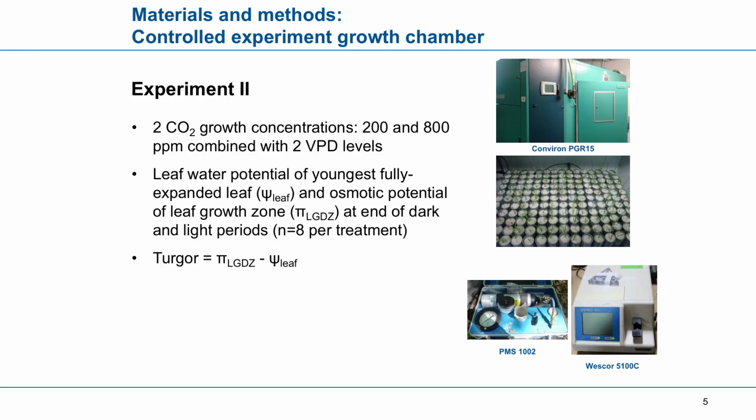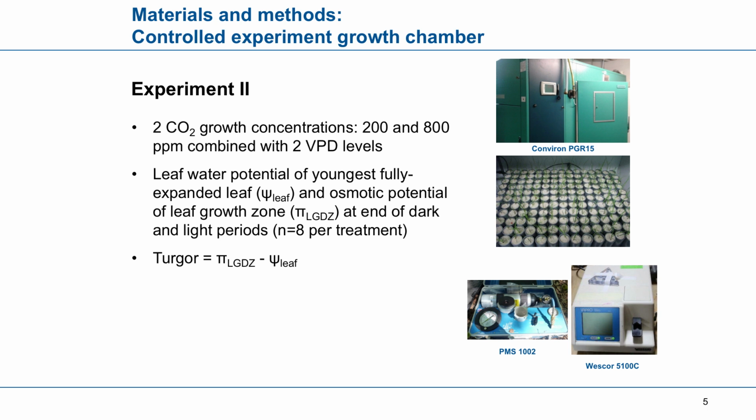And the second part of the experiment with the same kind of growth chambers was performed to obtain information about these hydraulic signals or the water status of the plants. And we analyzed the leaf water potential in mature leaves and also the osmotic potential in the leaf growth zones where actually the expansion of the cells is produced. Both at the end of the dark and at the light period. And then we approximately calculated turgor.